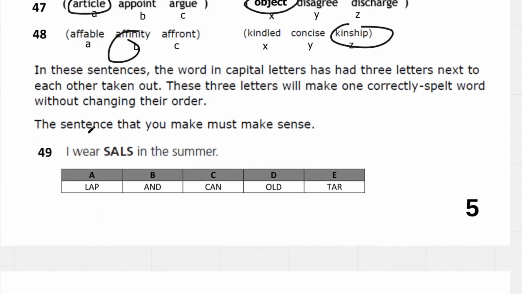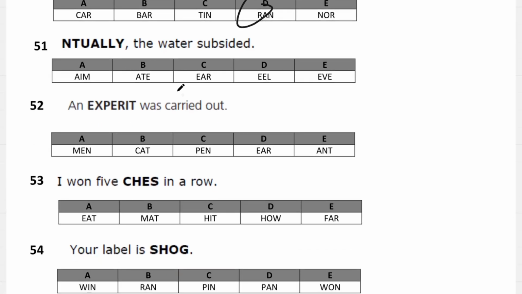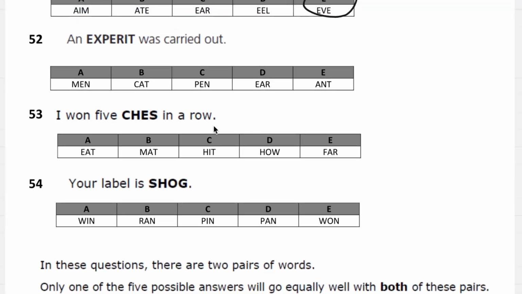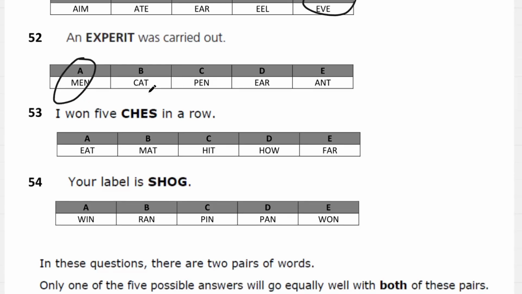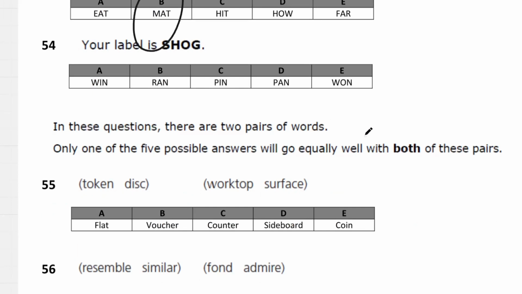Filling in the gaps, we have 3 letters. I wear sandals in the summer. 50, the damage is covered by insurance. Naturally, the water, which means we put in, or eventually works here. Eventually, the water subsided. Experiment. Over here, I won 5 matches in a row. 54, your label is showing. 54 is A.